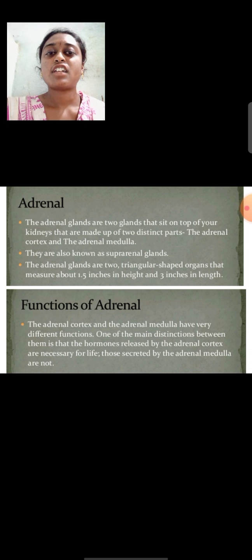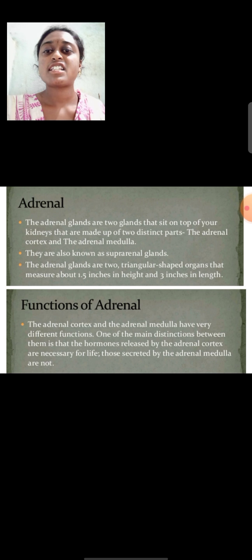The adrenal cortex has 3 regions: zona glomerulosa, zona fasciculata and zona reticularis. And the adrenal medulla produces 2 hormones: adrenaline and noradrenaline.